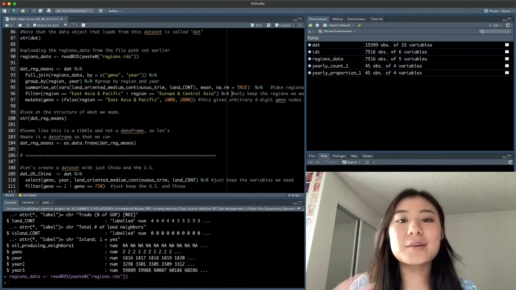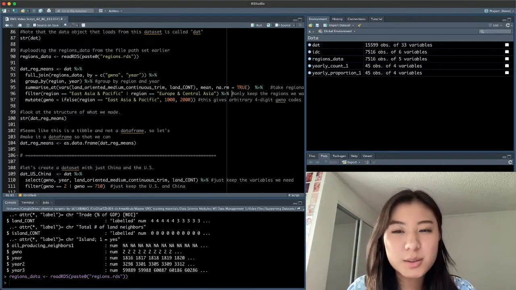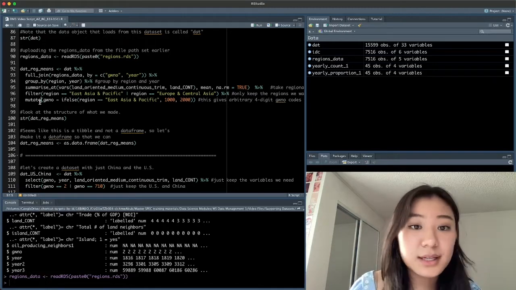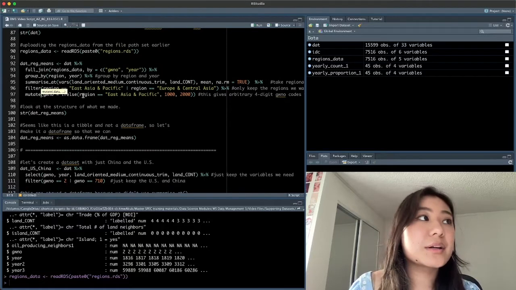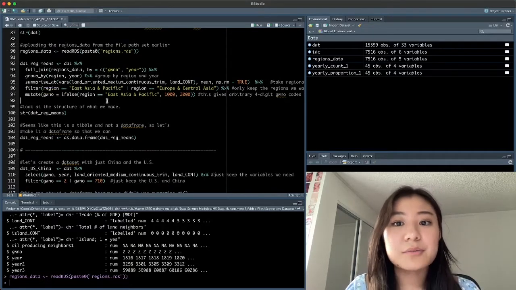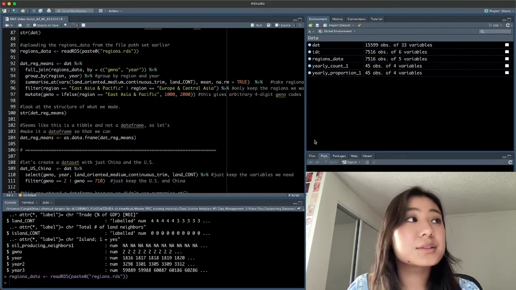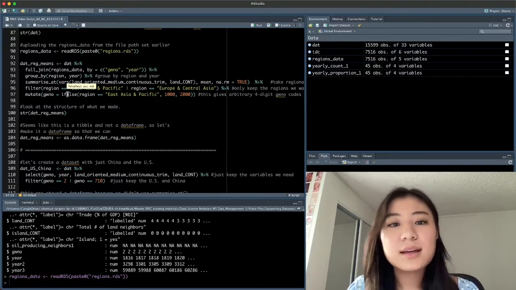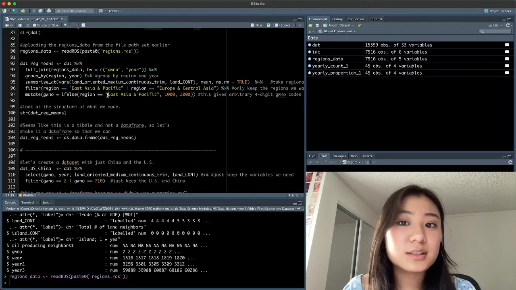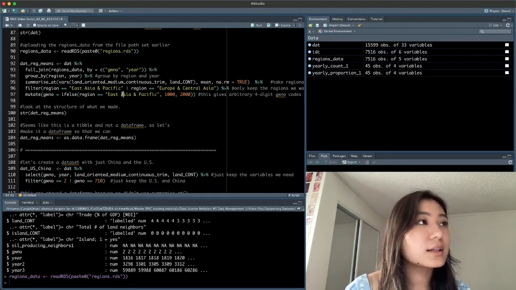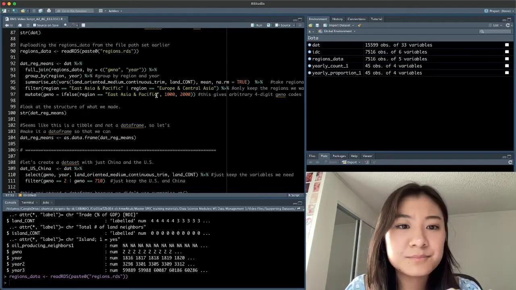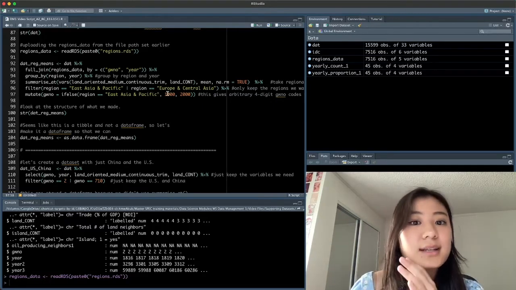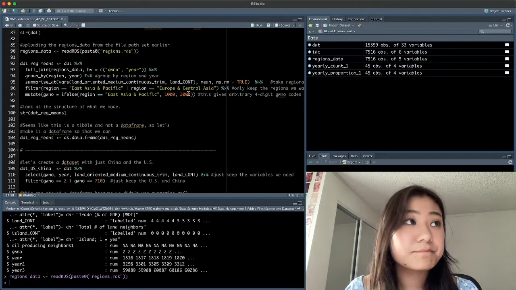First, I'm going to cheat a little bit. I'm going to assign some arbitrary GWNO codes to my two regions here. I'm going to use mutate to create this new GWNO variable in my region year dataset. I'm going to use an if-else function. And I'm going to say if the region is East Asian Pacific, then I'm going to give it the Gleditsch war number of 1,000. Otherwise, I'm going to give it the Gleditsch war number of 2,000.